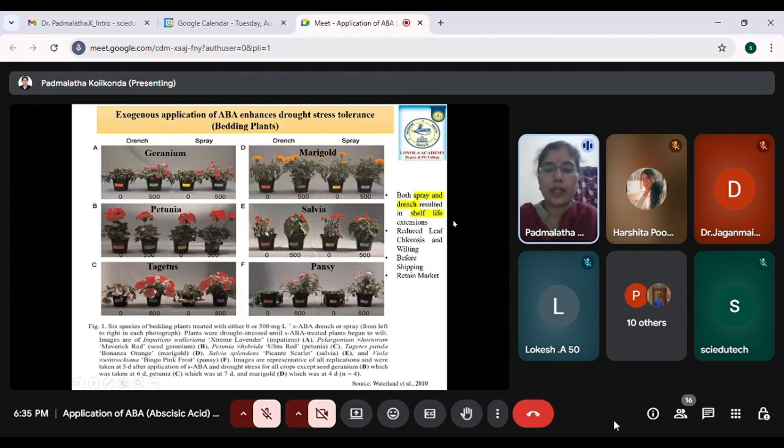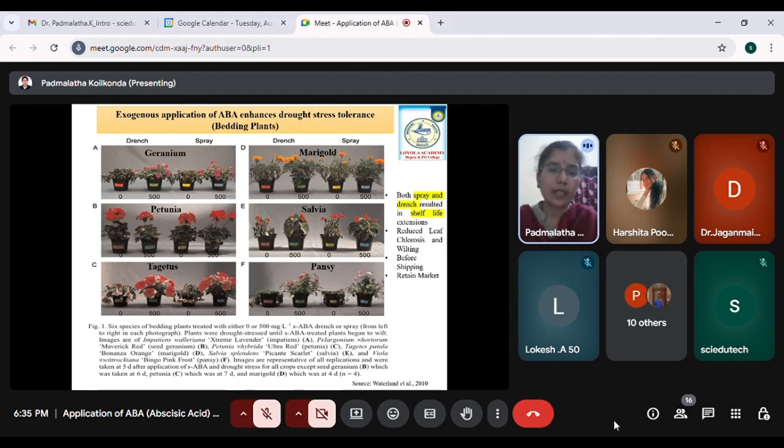Now, for our understanding, I have taken a few studies wherein I would like to show how, until now, we have discussed how the endogenous ABA is affecting the tolerance mechanisms, and that is being affected both in the root system and also in the shoot system. So whenever a plant takes up drought stress, which comes in different forms, it can be severe drought, moderate drought, or mild drought.